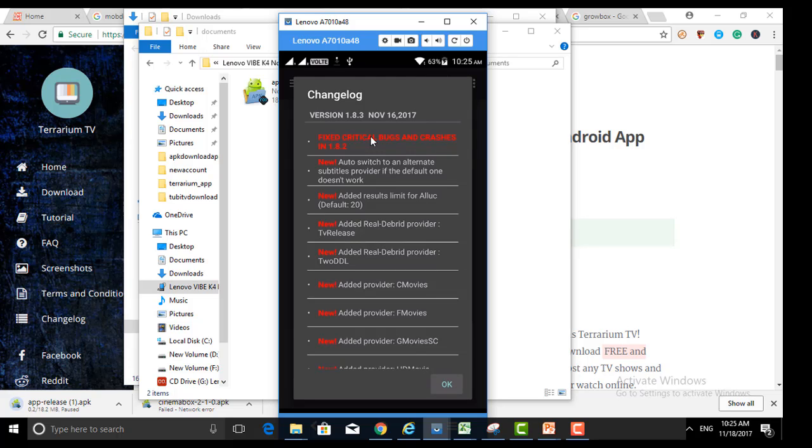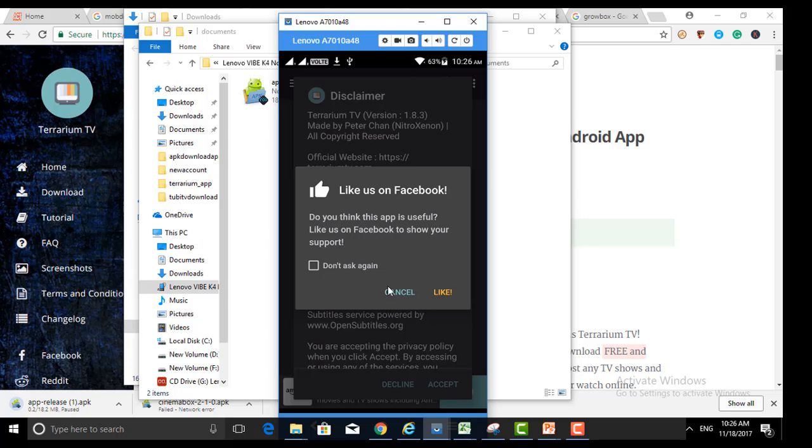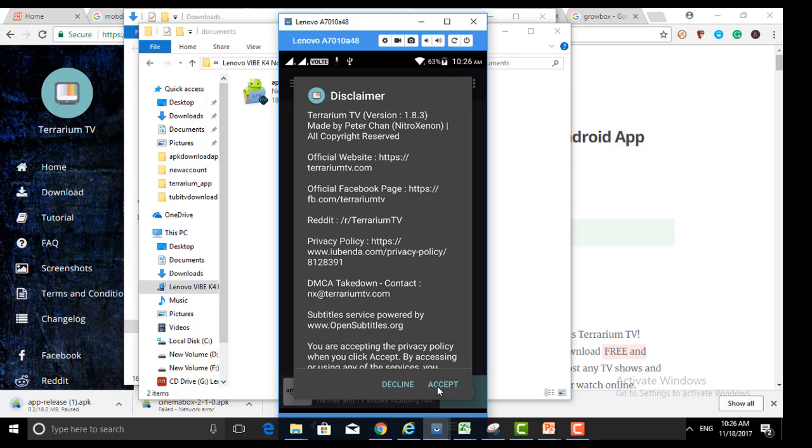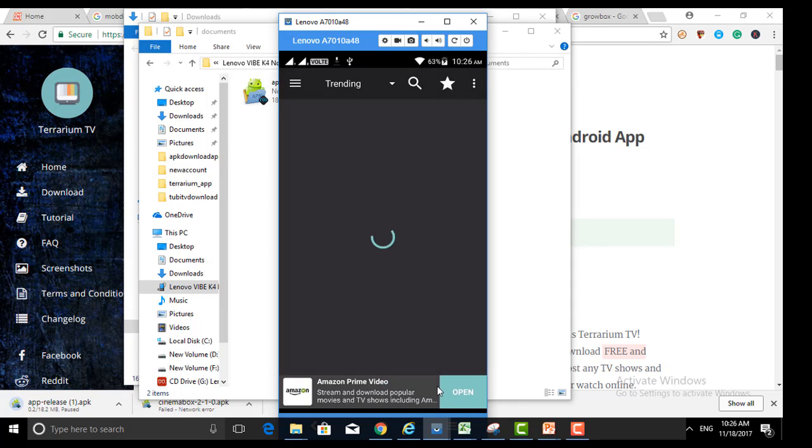There are some issues fixed, critical features of the latest 1.8.3 version, which was released on November 16th. Okay, let us cancel and accept the terms. Now you can watch movies on Terrarium TV. Just wait, and it will show.